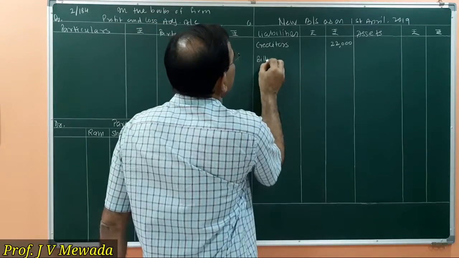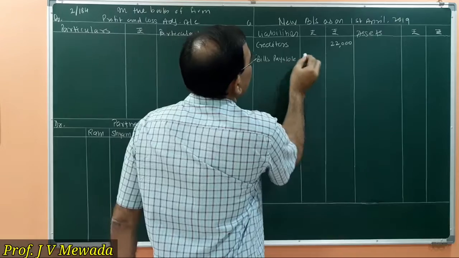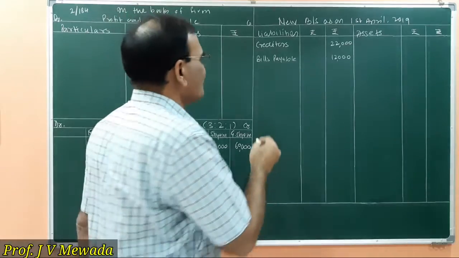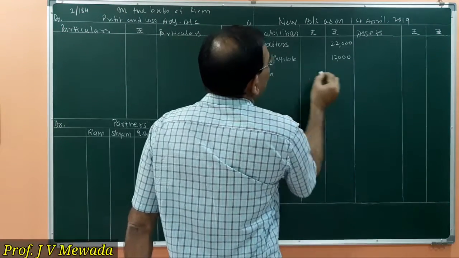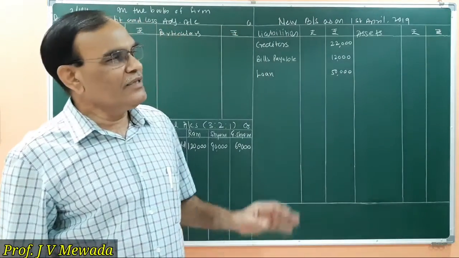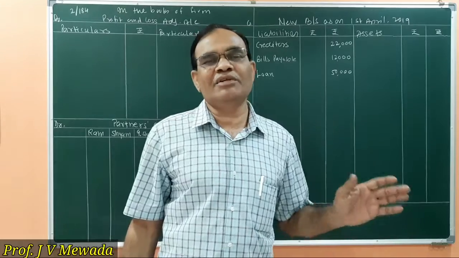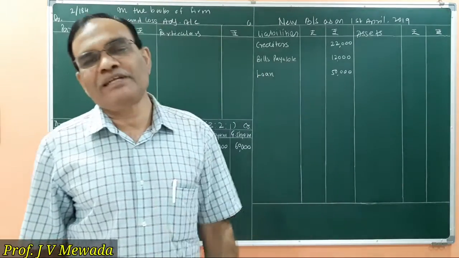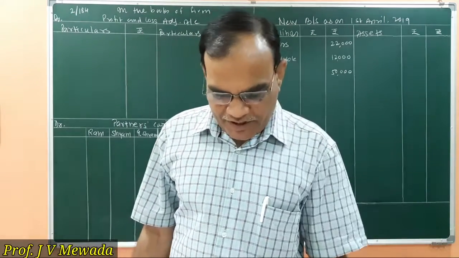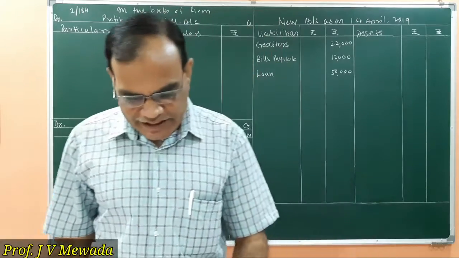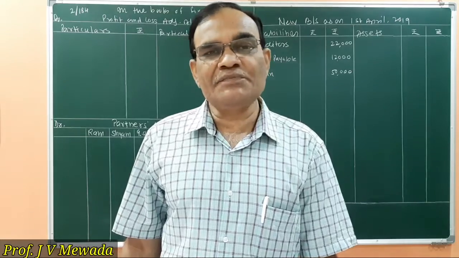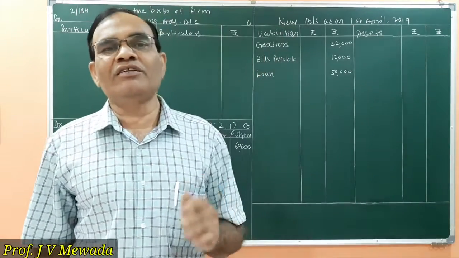So we are having bills payable 12,000 outer column. Then we are having a loan 50,000. So loan 50,000, that also we are writing in the outer column because there are no adjustments. If there are adjustments, we have to take care and we have to write them in the inner column. Okay. So the liability side is over. Now on the asset side, we are having a bank. So bank we will write afterwards. And the next is debtors, building and investment. So we are having adjustments on these three, so that we are going to write in the inner column.